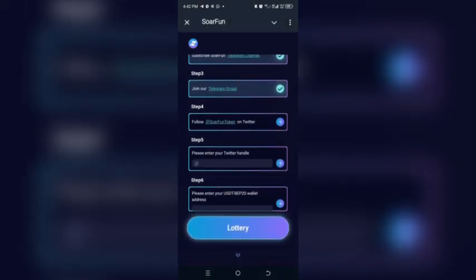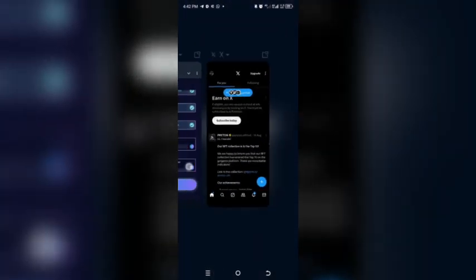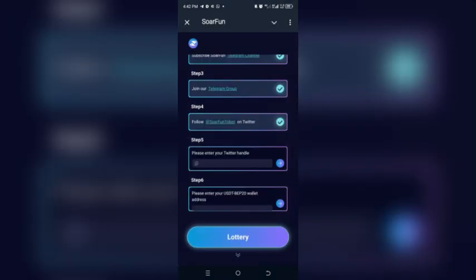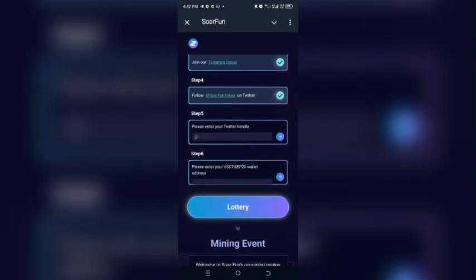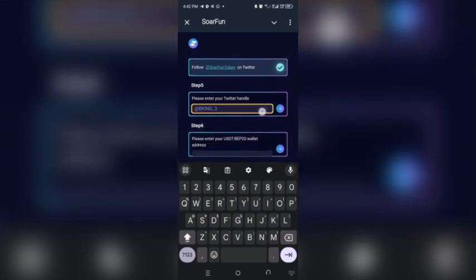Then follow them on Twitter, which I have already followed. You just click on it like this to take you to Twitter to follow them. After following them, get back to the bot. Then it will tick good. You understand? Then put the same username here. This is the username I used.